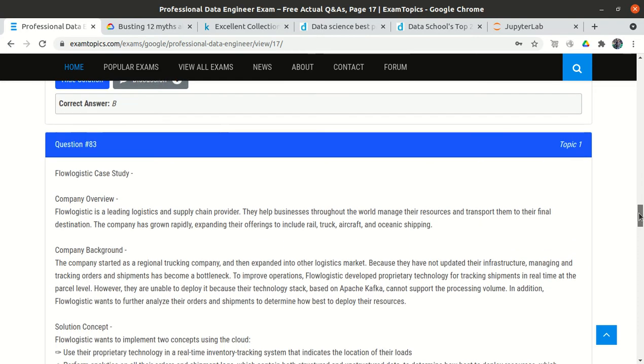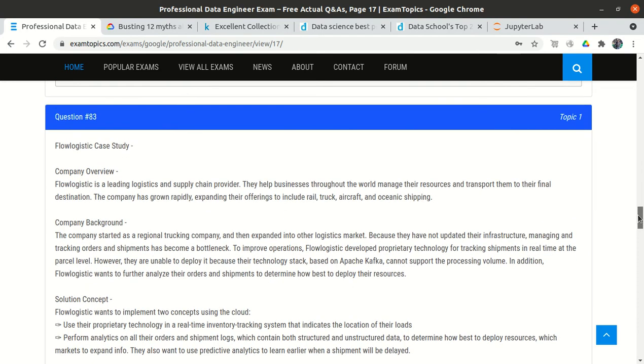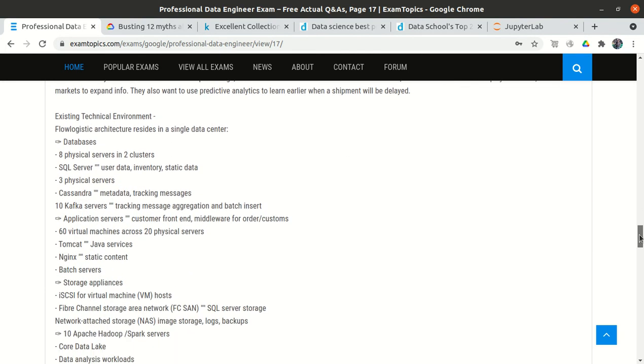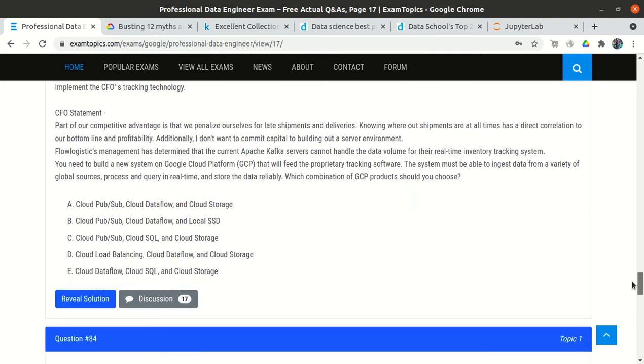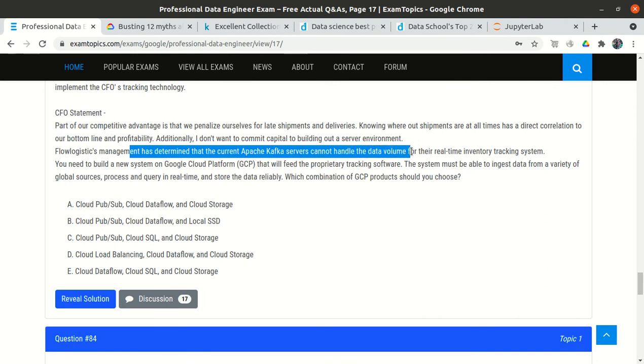Question number 83. Now this is the Flow Logistics case study. So let's directly jump into the CFO statement. The CFO statement says that Flow Logistics management has determined that the current Apache Kafka servers cannot handle the data volume for their real-time inventory tracking system.